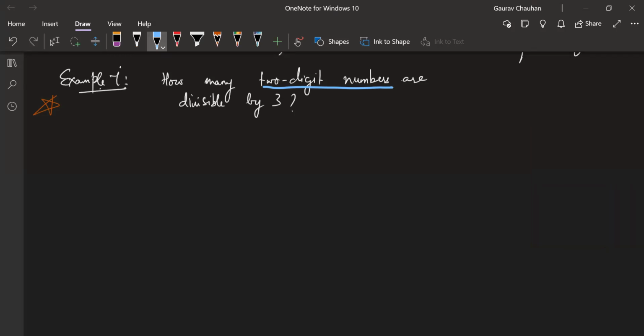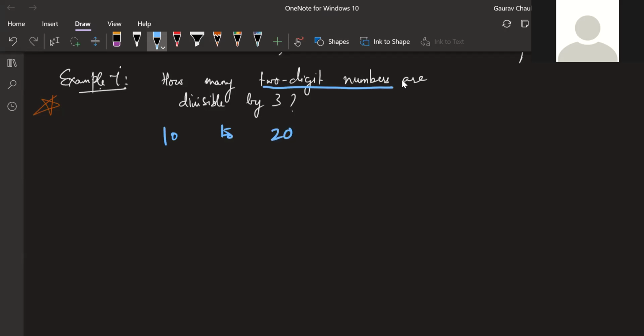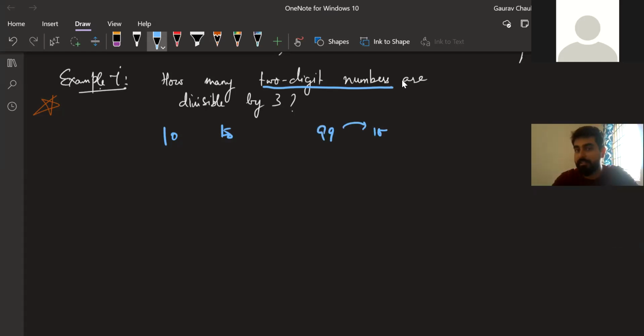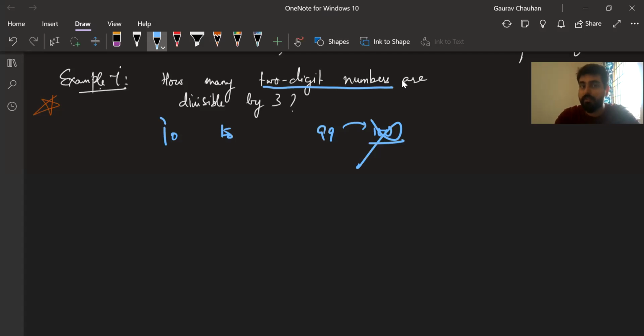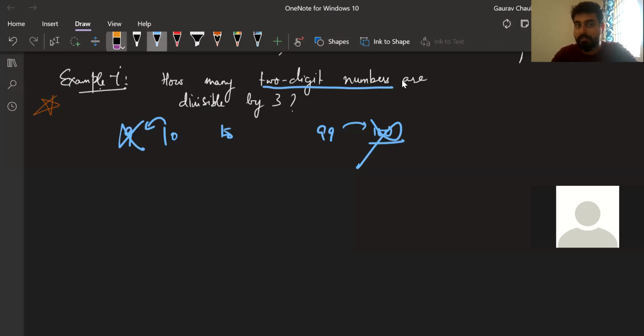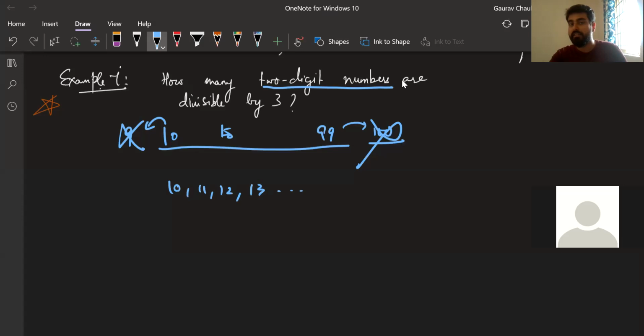Yes, Nishchay. 10 to 20, sir. No. 10 to 99, right? After 99, it becomes 100, that is three digits, so this is not a two-digit number. Before 10, it is 9, so this is not a two-digit number. But every number between 10 to 99 is a two-digit number, right? 10, 11, 12, 13, till 50, 51, 52, till 91, and so on. Till 99, it is all two-digit. Nothing in between is three-digit or one-digit, yeah?